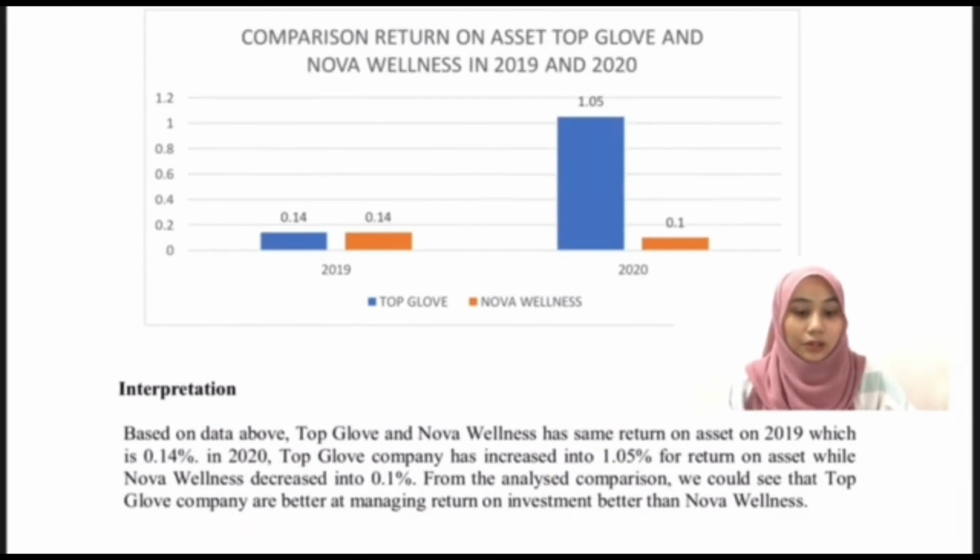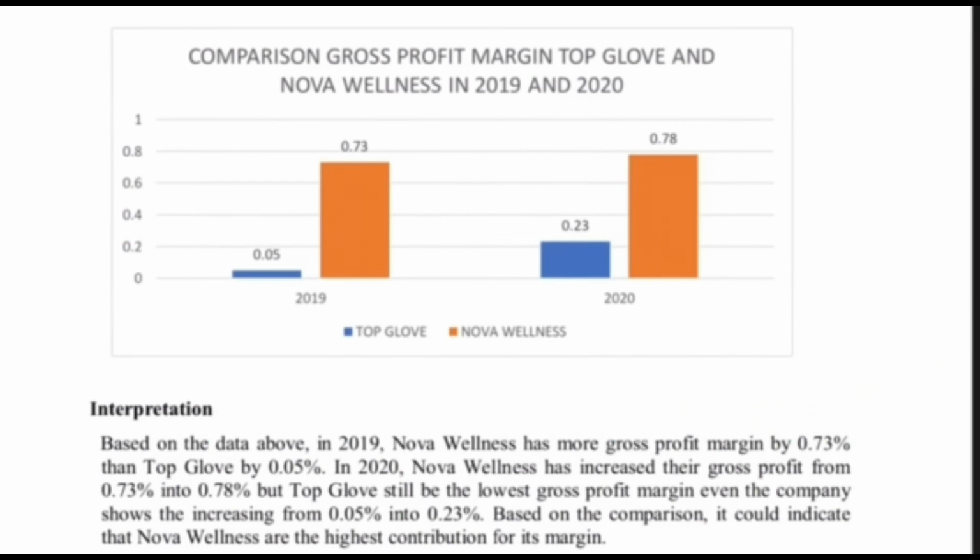The comparison of return on asset, Top Glove and Nova in 2019 and 2020. On the data, Top Glove and Nova Wellness have the same return on asset in 2019, which is 0.14%, while in 2020, Top Glove increased to 1.05%, while Nova Wellness decreased to 0.1%. So we could see that Top Glove is better at managing return on investment.